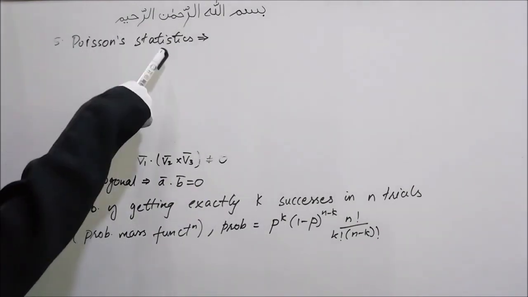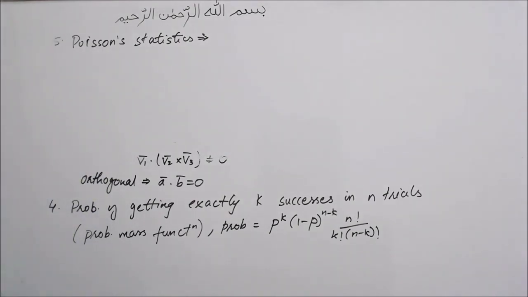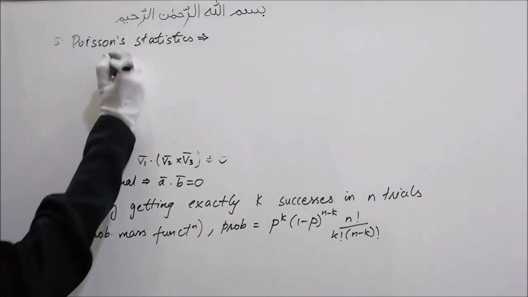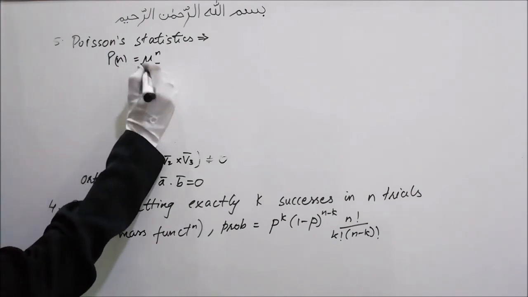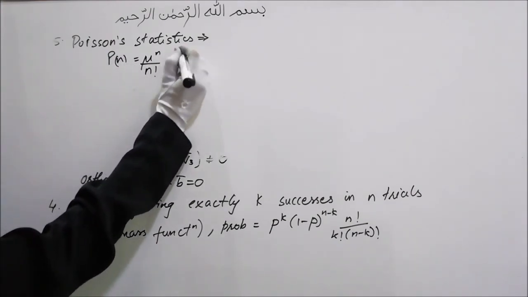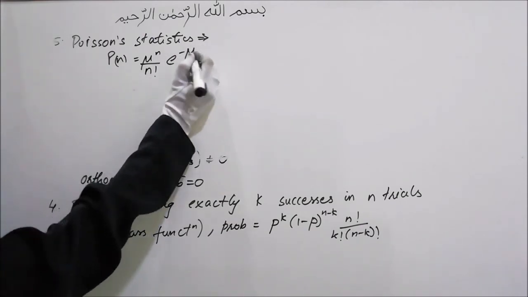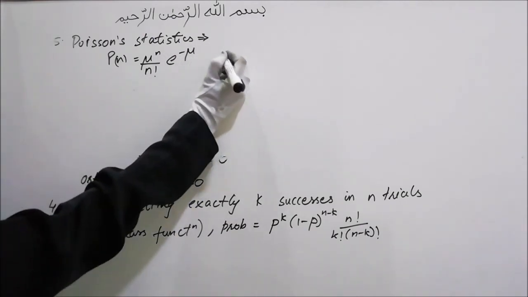The Poisson statistic states that the probability of finding the value n is given by Pn equal to mu raised to n upon n factorial, times e raised to minus mu, where mu is the expectation value of n.